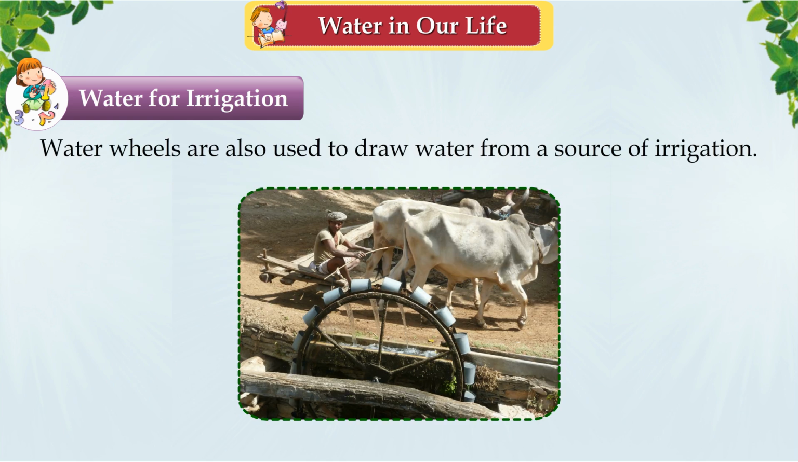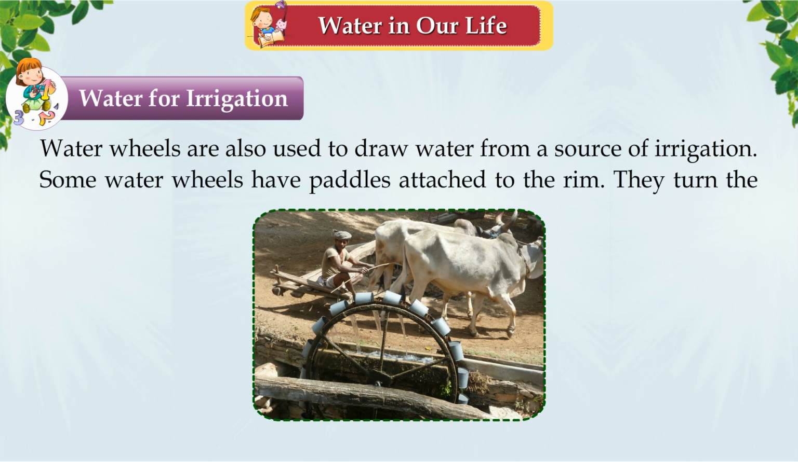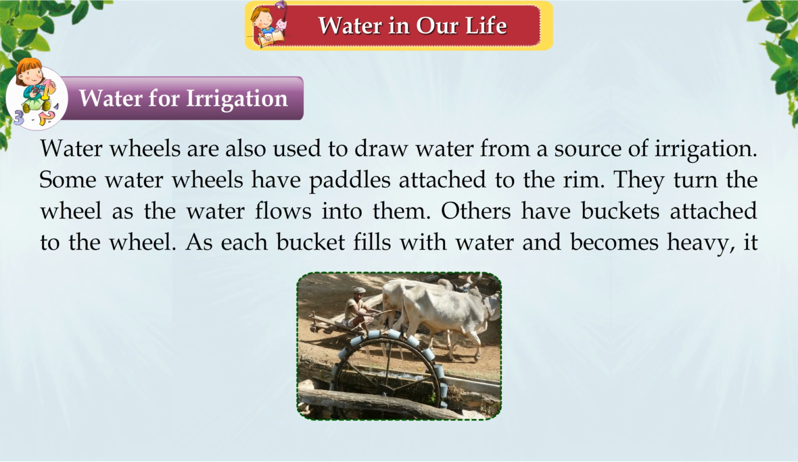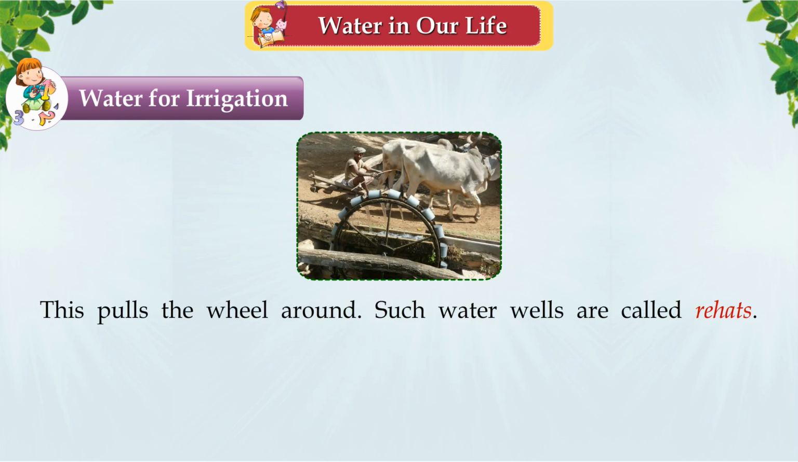Water wheels are also used to draw water from a source of irrigation. Some water wheels have pedals attached to the rim. They turn the wheel as the water flows into them. Others have buckets attached to the wheel. As each bucket fills with water and becomes heavy, it moves upwards. This pulls the wheel around. Such water wheels are called rehats.